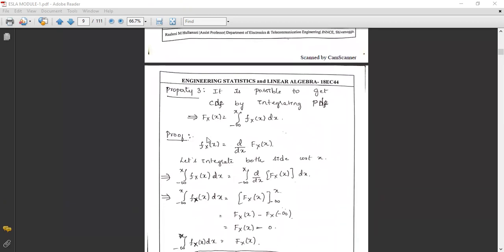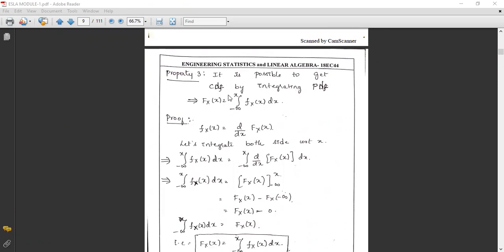Now property number 3: it is possible to get the CDF by integrating the PDF. Yes, it is possible. How? We will see how. That is, F_X(x) is equal to the integral from minus infinity to x of the PDF f_X(x) with respect to x, where x is a certain value of the random variable.